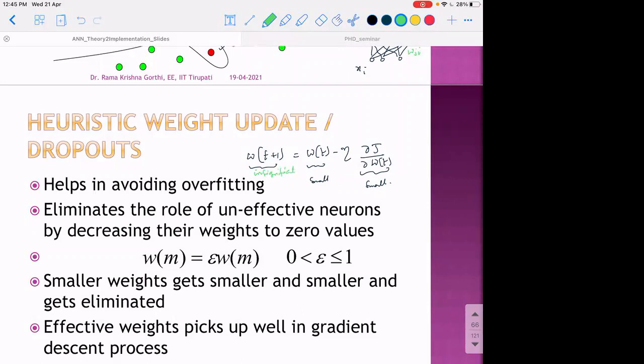In that case, we should have a natural phenomenon or natural process to make this even smaller or die down, to make its influence completely 0 in the design of the neural network, rather than moving the decision boundary on a heuristic or a noisy basis. That is usually done by heuristic weight update, wherein each weight vector is updated by a small fraction of